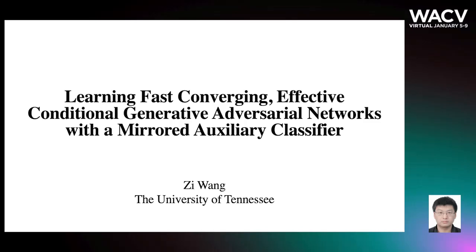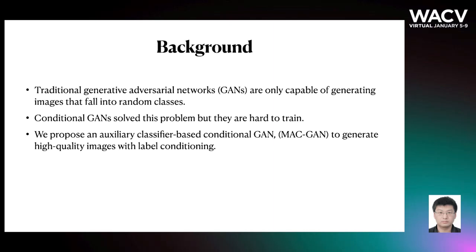It's my honor to introduce my work, learning fast converging, effective conditional generative adversarial networks with a mirrored auxiliary classifier. Generative adversarial networks have gained tremendous attention in recent years. In general, standard GANs are only capable of generating images that fall into random classes because the relation between the input latent variables and image labels is intractable. Therefore, the conditional GAN, which incorporates the label information, is designed for allowing the generated images to have a certain type. However, training conditional GANs is quite challenging.